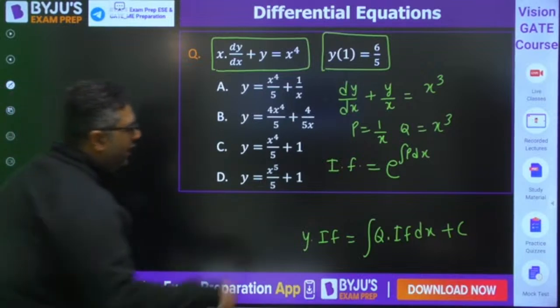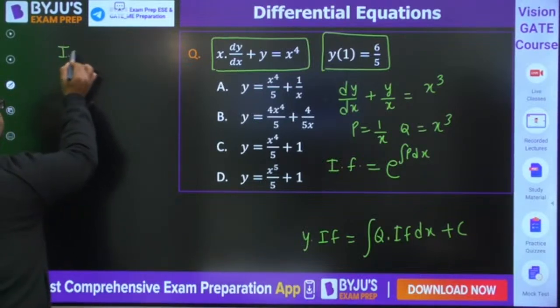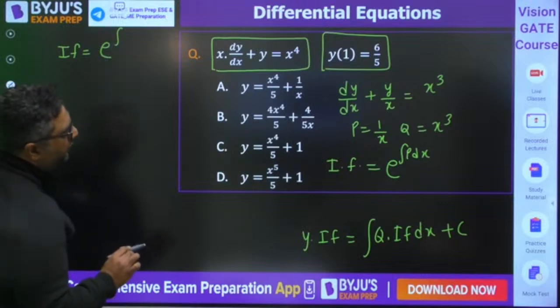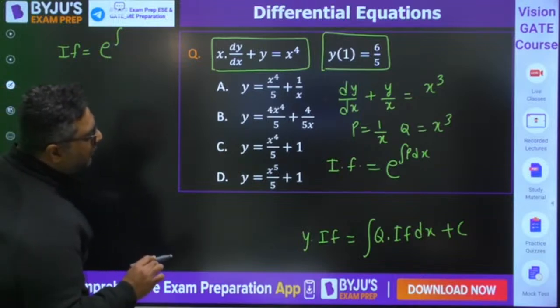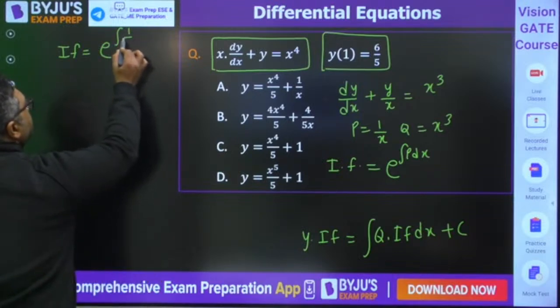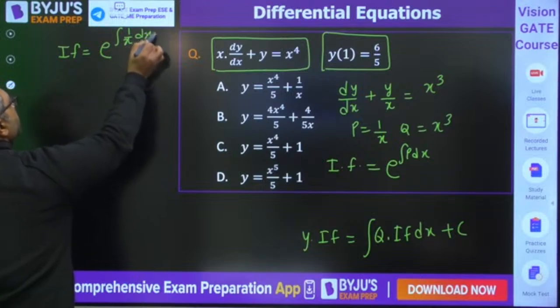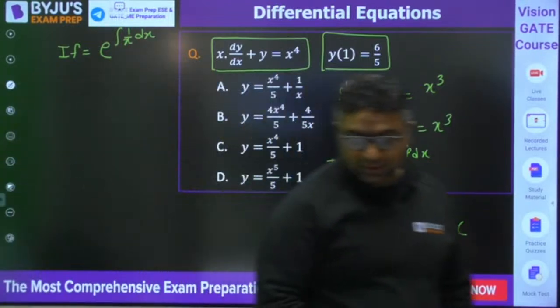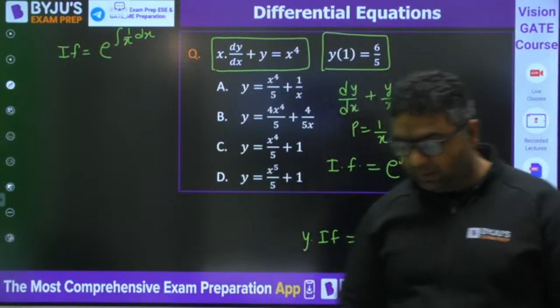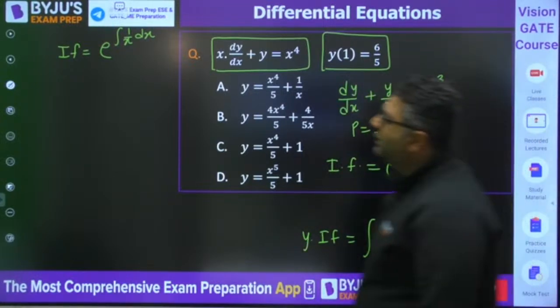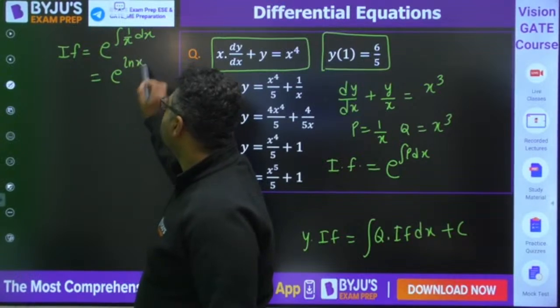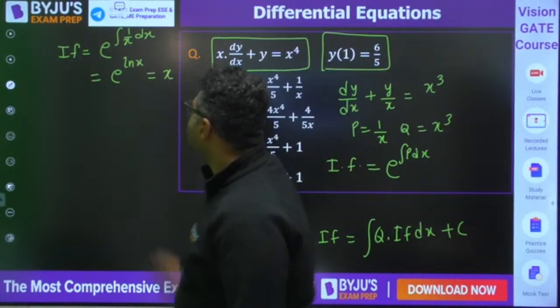So when you will be finding out integrating factor, e to the power integration, what is P? P is nothing but 1 by x dx. Okay, Anushka is also saying A. So when you will be solving this, it is e to the power ln x, and you would be getting it to be x.